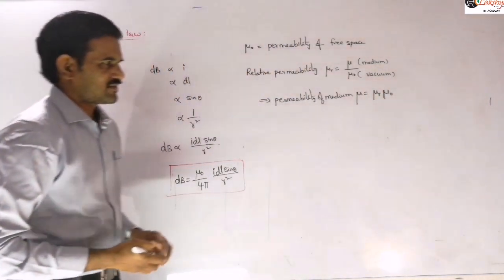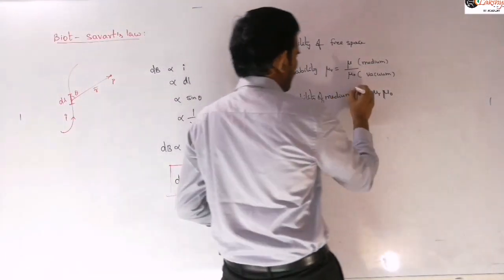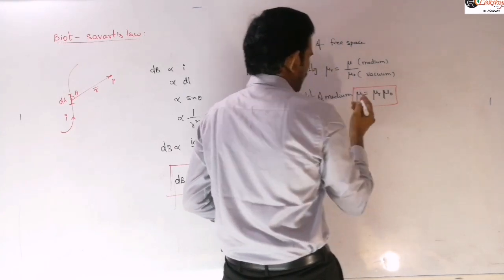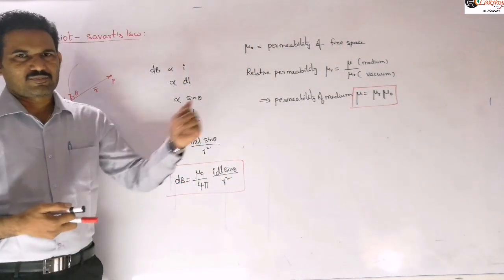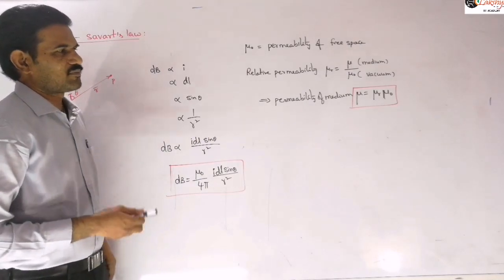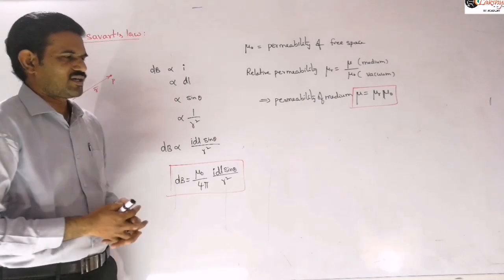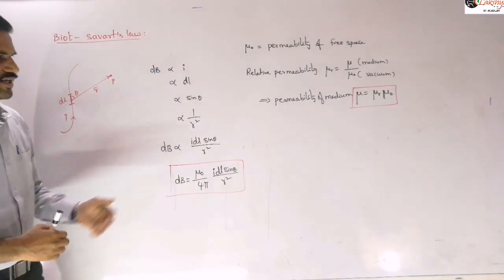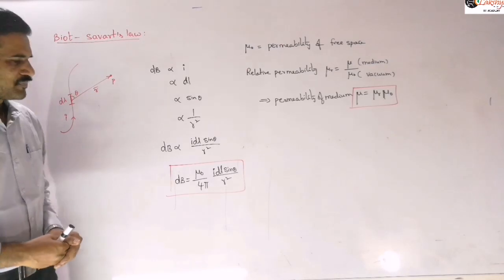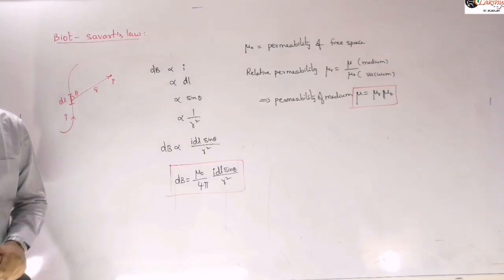At this time it is not required. Later, when we discuss solenoids, we need to use that. That means if the permeability of the medium is given, or it is required, then we can express it like this. As of now, for current carrying wires directly, they will ask in a vacuum only, so we can directly write like this. So this is the magnitude of the magnetic field due to a small element.